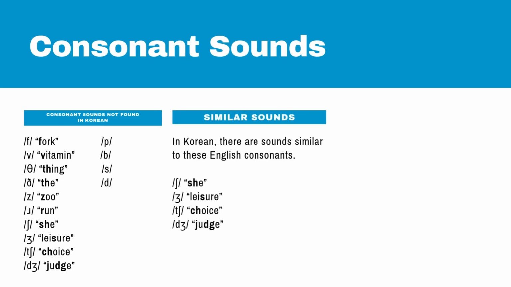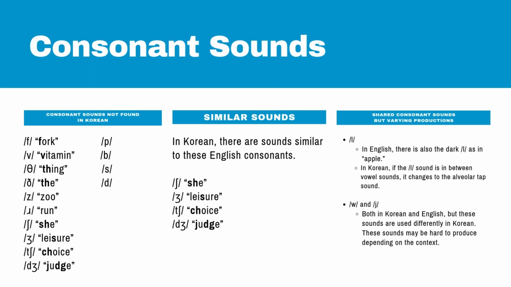And in the Korean speech sound system, there are sounds that are similar to these English consonants, the sh, zh, ch, and j. So then Koreans may produce the sound in Korean that is similar to the English sound. And we also see that there are some shared consonant sounds, but the productions vary.